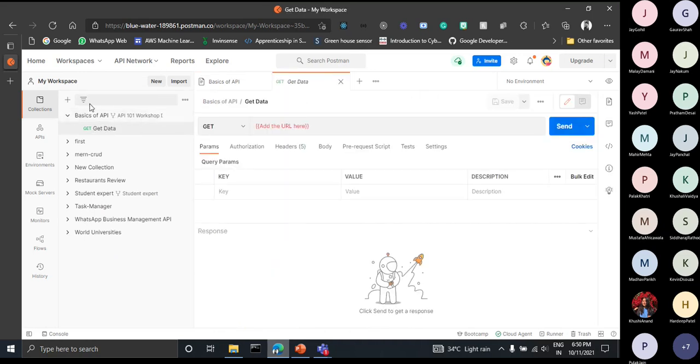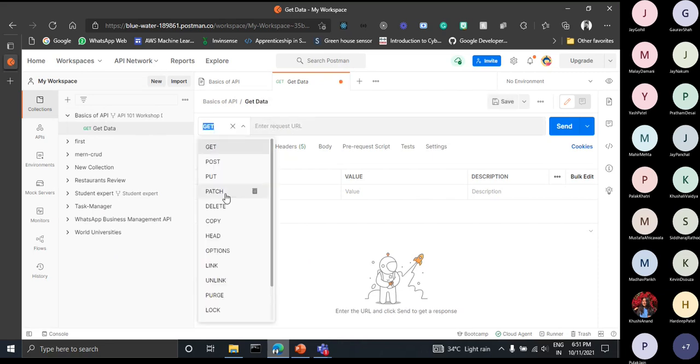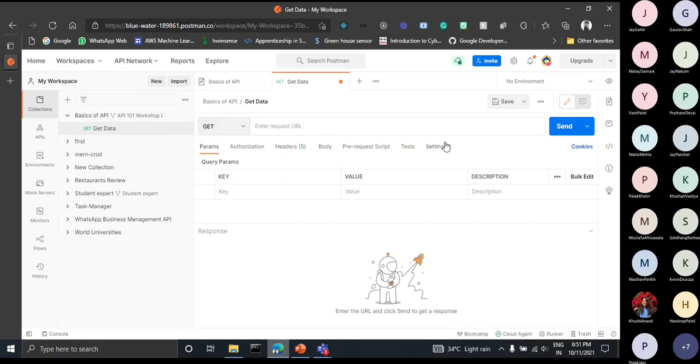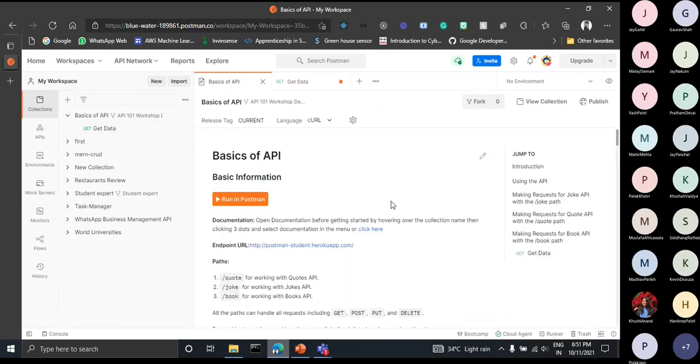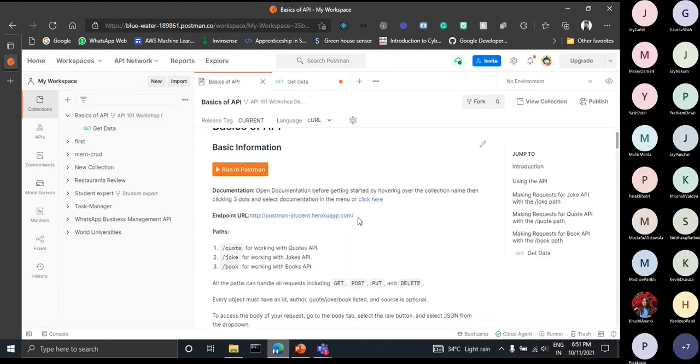Okay, this is the folder in which one request is already present, which has been named get data. As I have already mentioned, from here you can select a method, the address URL can be typed here, and here you can send the data. Now, if you want to get the endpoint of that API, this is the endpoint that is given to us for this tutorial.